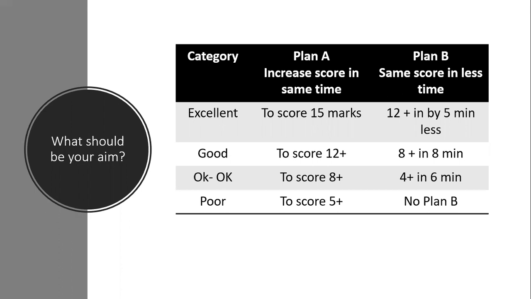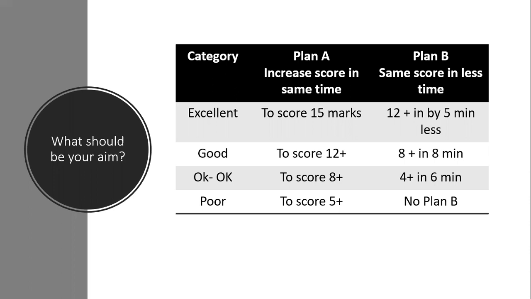For example, let me pick the category of good. In the good category, I am saying students who are scoring between say 8 to 12, say 11 marks. Plan A would be, if somebody is scoring 11, to aim to score 13, 14, 15 marks in the same amount of time. So right now, if you are scoring 11 marks in 15 minutes, your aim should be to score 13 marks in the same 15 minutes. That is Plan A.